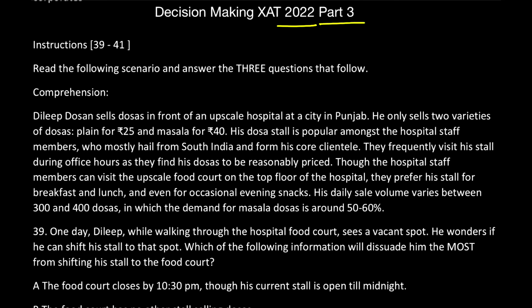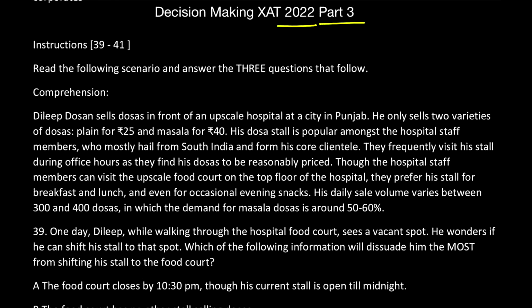I'll be doing it as if I were doing it in the examination directly, reading through the points and getting the important points from there. And I'll explain definitely why each option is correct and each option is wrong. Okay, so I'll start off with the first comprehension right now, and that starts with Dileep Dosan. This is actually a dosa case. If you have read it before, you must be knowing this. So let's get quickly started.